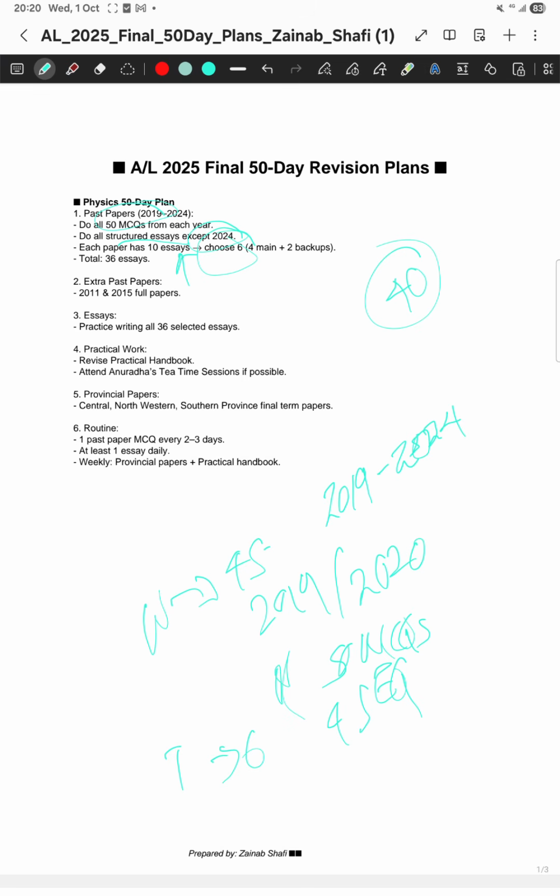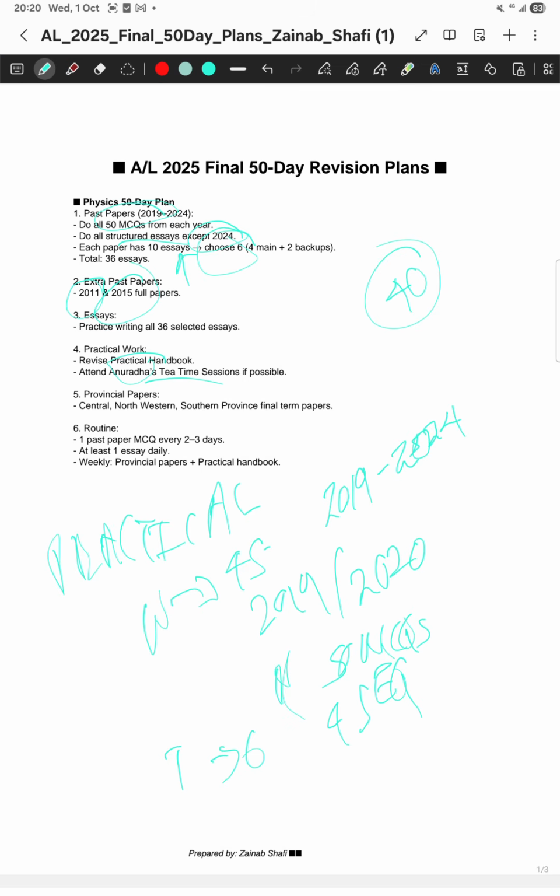Also, if possible, try 2011 and 2015 full papers. Apart from that, you have to revise the practical handbook, because the practical handbook is really required. And then Anuradha's tea time sessions, I highly encourage you to participate, because it's really helpful for you to score well, especially in MCQs as well as in structured essays.